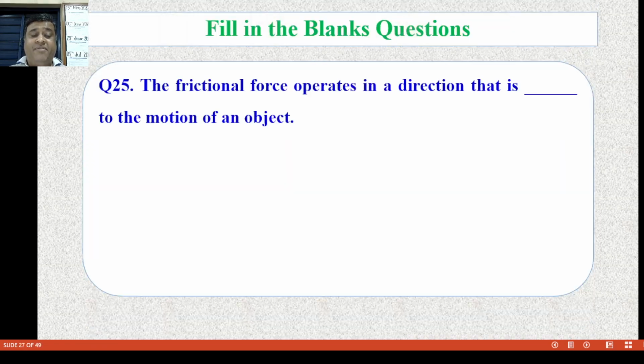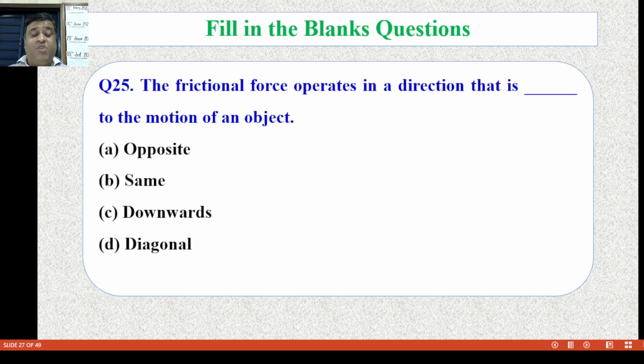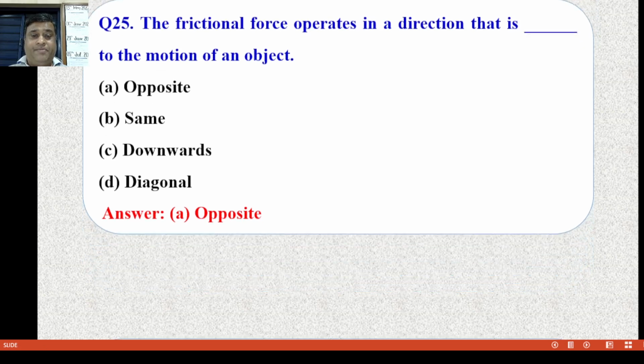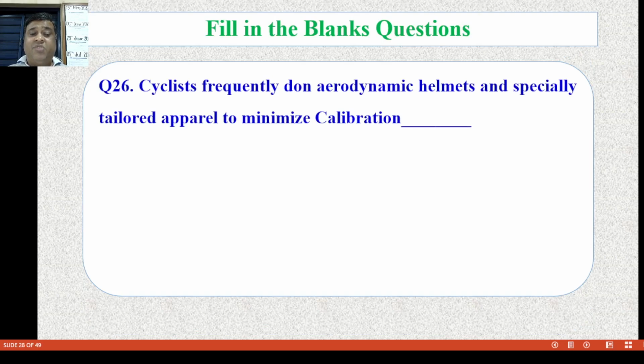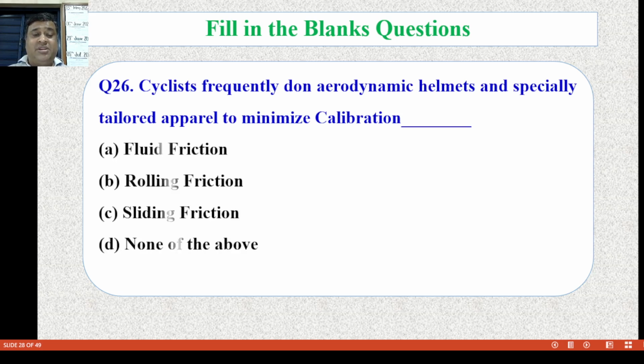Question number 25. The frictional force operates in a direction that is dash to the motion of an object: opposite, same, downward or diagonally. The correct answer is A, opposite. Question number 26. Cyclists frequently don aerodynamic helmets and special tight apparel to minimize dash: fluid friction, rolling friction, sliding friction or none of the above. And the correct answer is A, fluid friction.